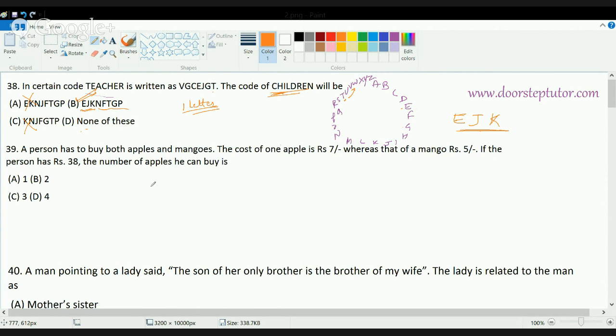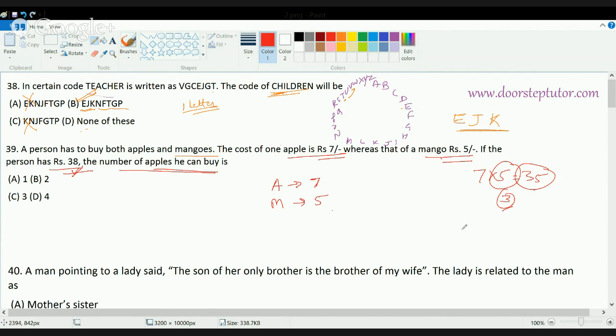The next question is, a person has to buy both apples and mangoes. One apple costs rupees 7 and one mango costs rupees 5. So the cost of an apple is 7 and of a mango is 5. If a person has 38 rupees, the number of apples he can buy is. Now with 38 rupees, 7 fives are 35, so a person can buy 5 apples, but then only 3 rupees would be left with him, and in those 3 rupees he cannot buy a mango.